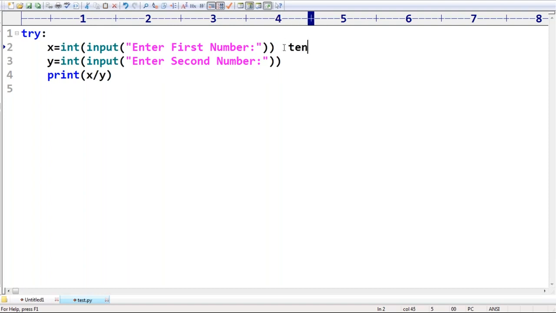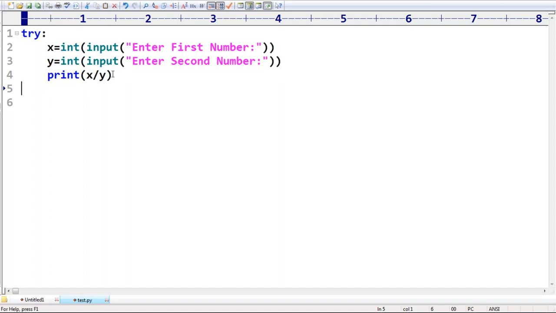How to convert that into integer type? Not possible. Immediately you are going to get a value error. So according to our risky code, two types of exceptions may be raised.